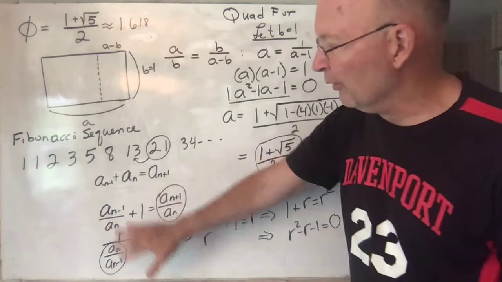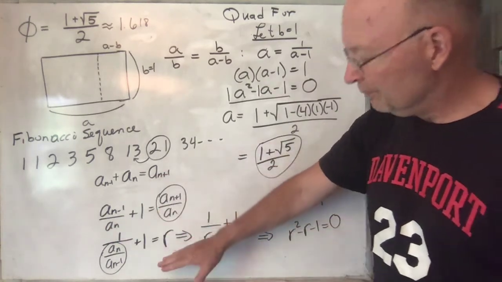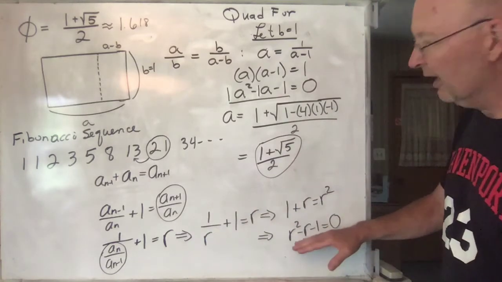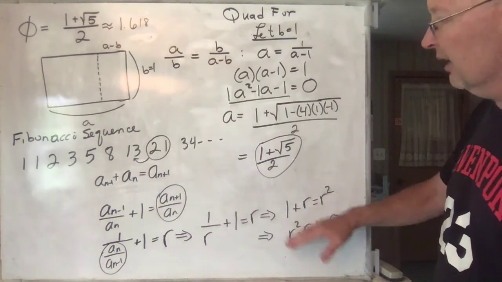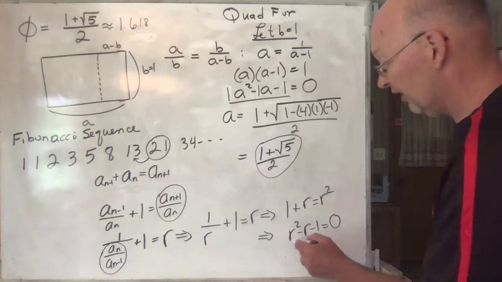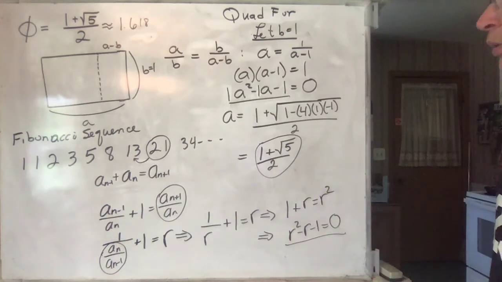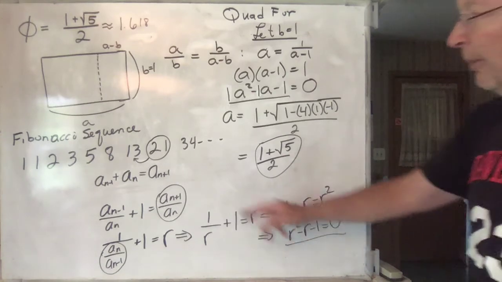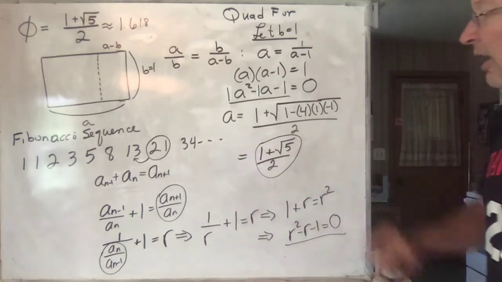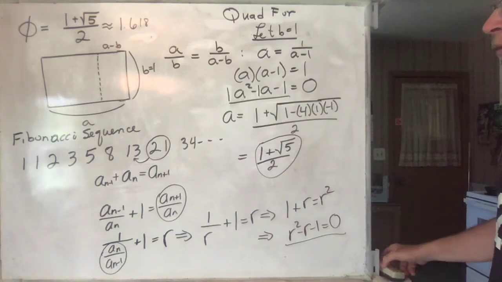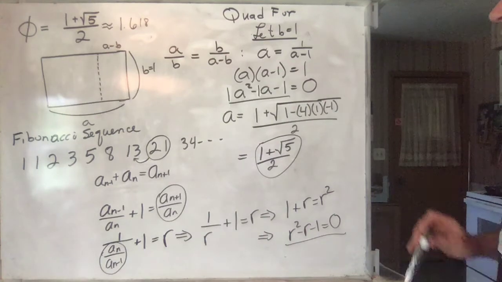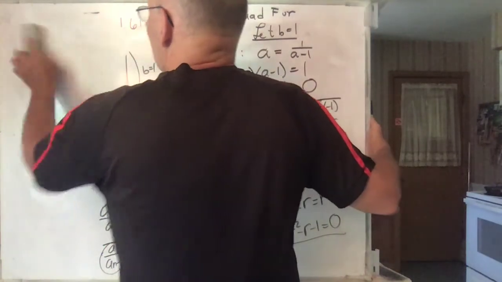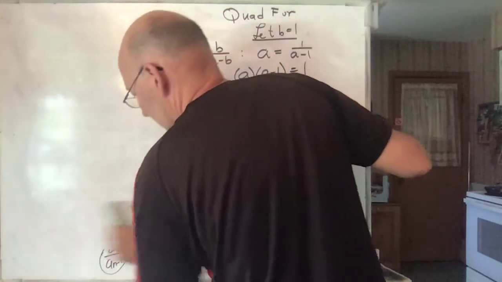I'm going through this rather quickly. If you want to, you can slow it down and do it again, or you can have your teacher explain it to you again. I want to get a lot of material in a short period of time here. But anyway, there it is. So it turns out that this golden ratio shows up both with the Fibonacci sequence and also with the golden rectangle. So kind of cool. As I say, it's considered by some people the most beautiful number.